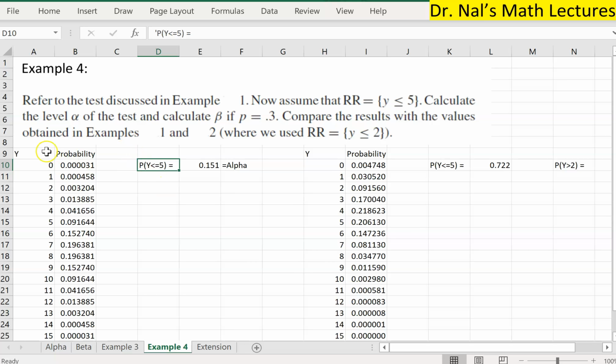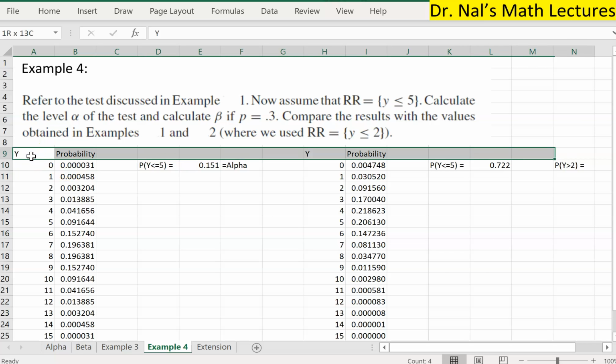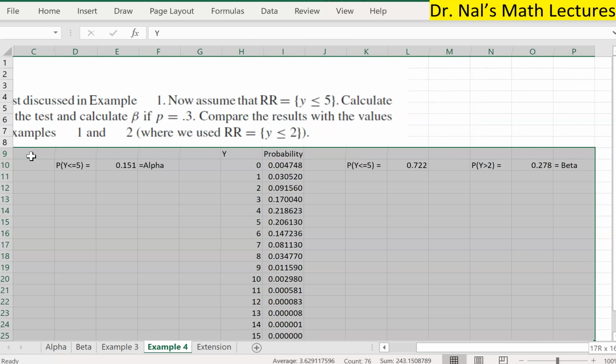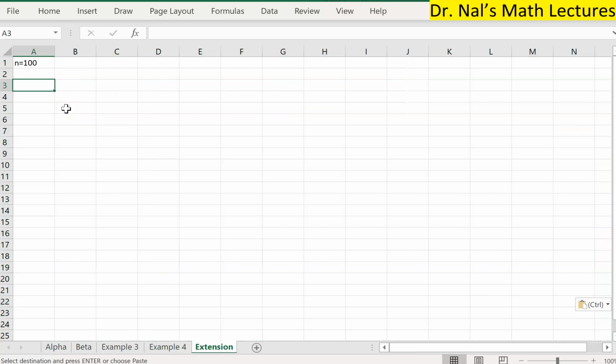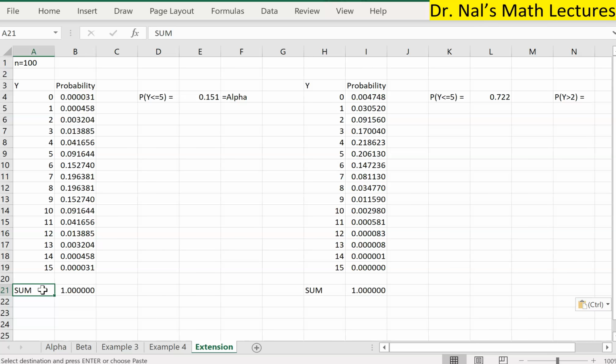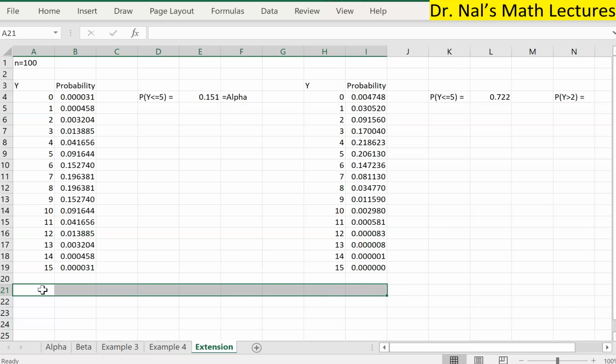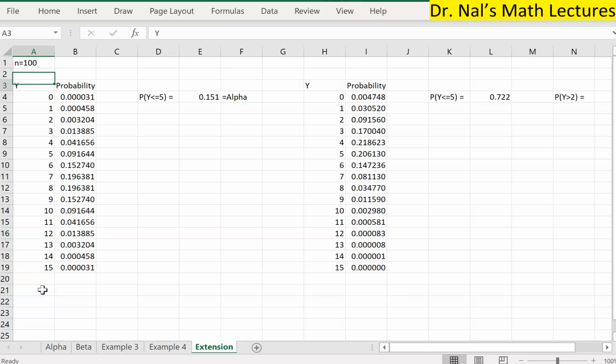So let's calculate these probabilities again. I'll be lazy as usual, and just copy paste this whole thing. Control C. And so this way we are able to Control V. All right, so the sum won't be here anymore, obviously, and these numbers should start from 0 all the way to 100.